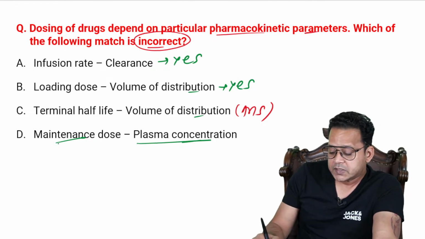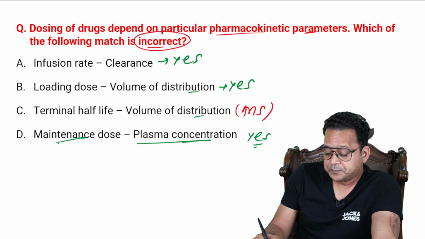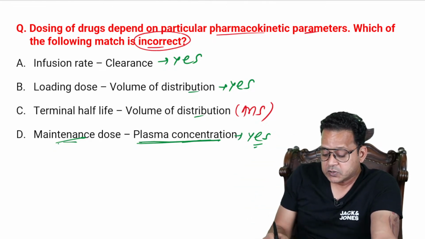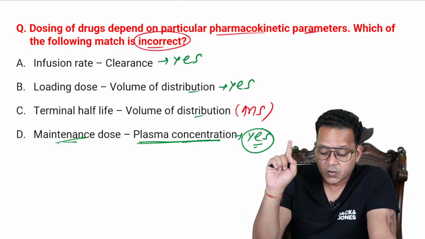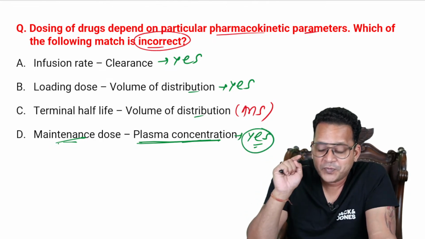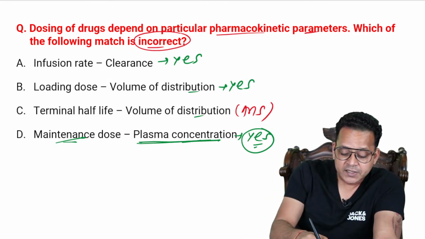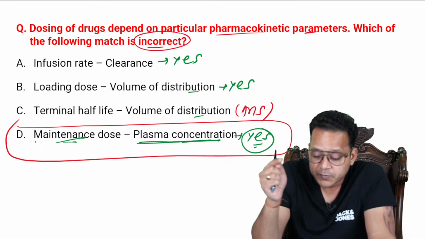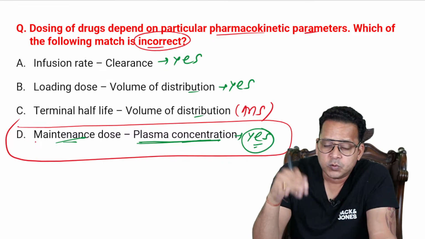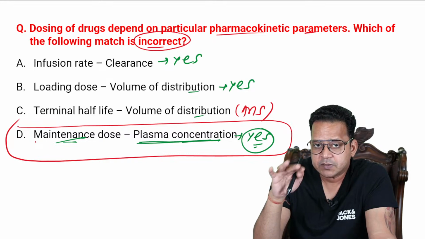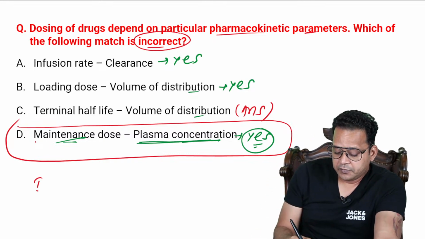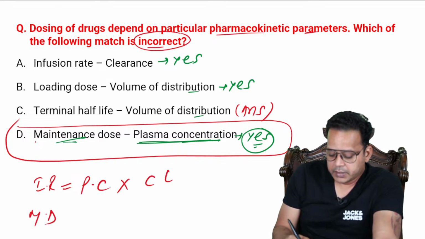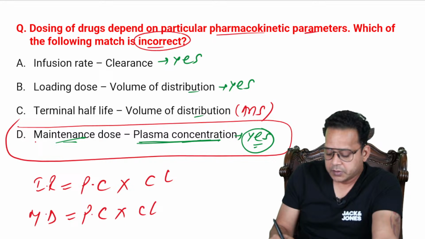Now, maintenance dose depends upon plasma concentration. This is not what I'm saying. You are saying, not I'm, that maintenance dose depends on plasma concentration is true. Not according to me, according to you, right? So is this a correct statement or not? Maintenance dose depends upon plasma concentration. If so, then infusion rate is equal to plasma concentration into clearance. Maintenance dose is equal to plasma concentration into clearance into time.